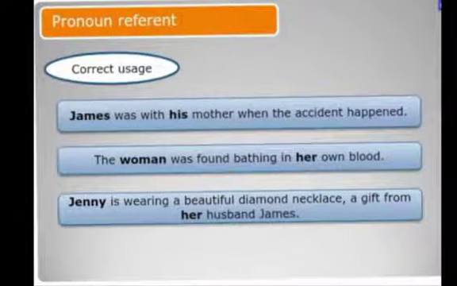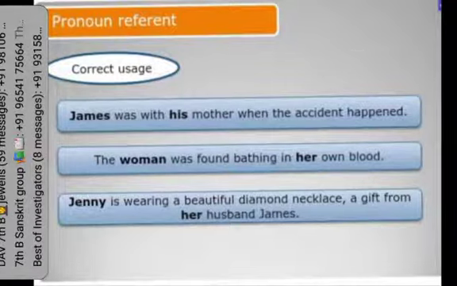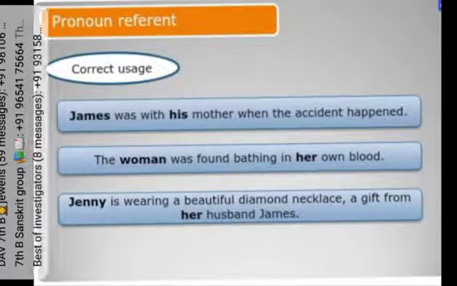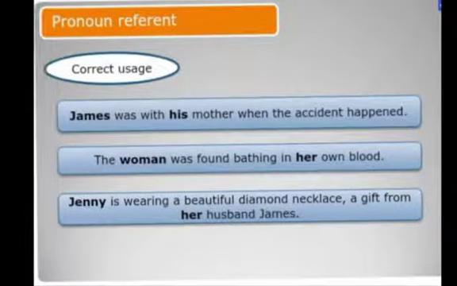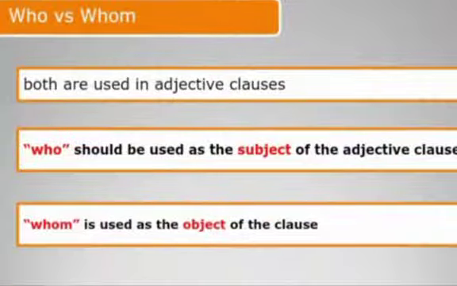For example, James was with his mother. It has been observed that students are committing mistakes in this. That means James was with his mother. We are applying his for James only. The woman was found bathing in her own blood. Jenny is wearing a beautiful diamond necklace, a gift from her husband, not his husband James. And here, because we are applying her for Jenny in the sentence.